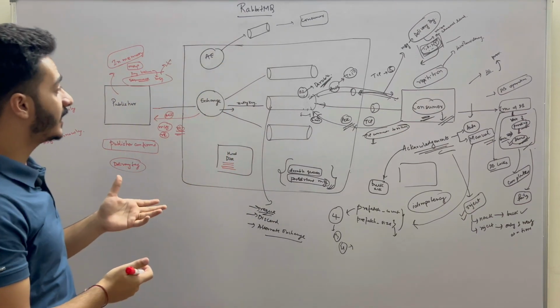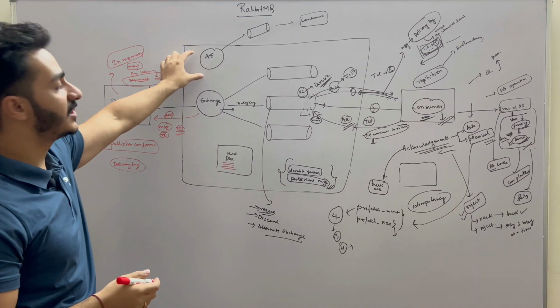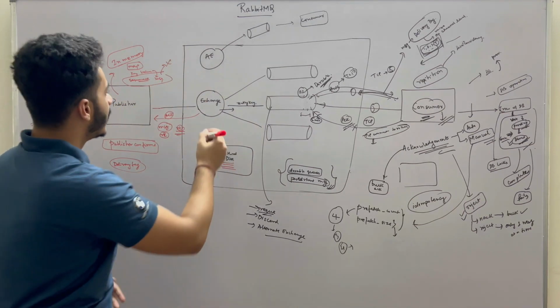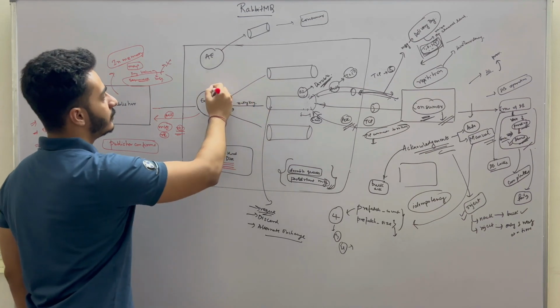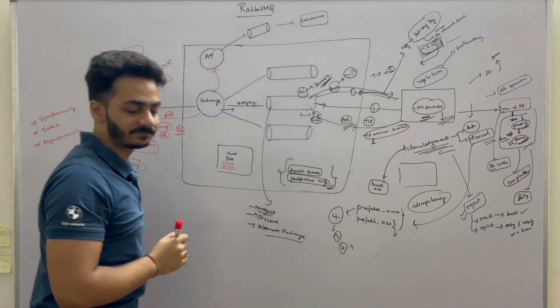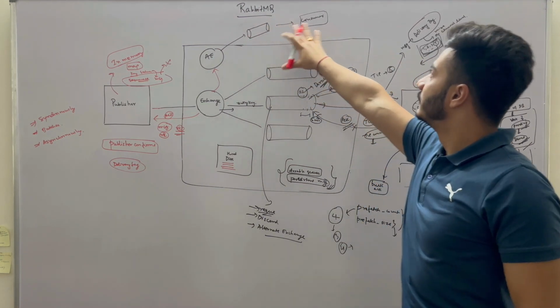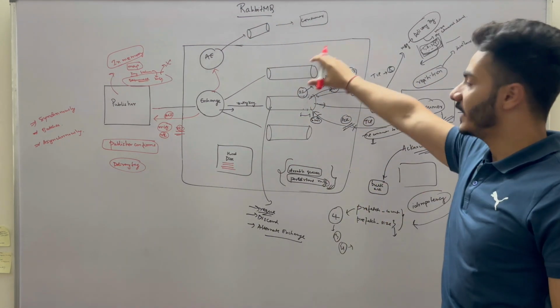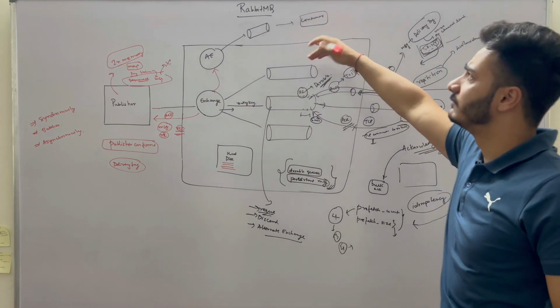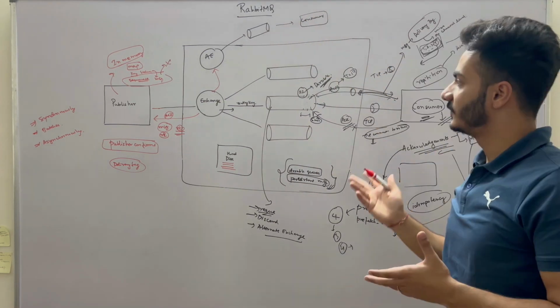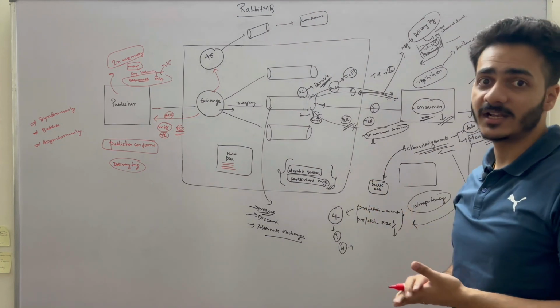So in that case, what you can do is set up an alternate exchange. So here also an alternate exchange can help us. If a message is not routable, you can push it to the alternate exchange. And then we have a queue set up here and a consumer here. You can listen to these messages and raise some alert if that happens. That is how we can handle this.